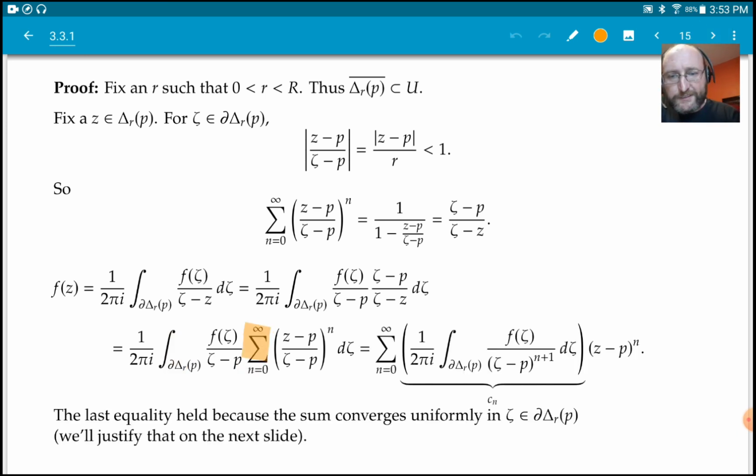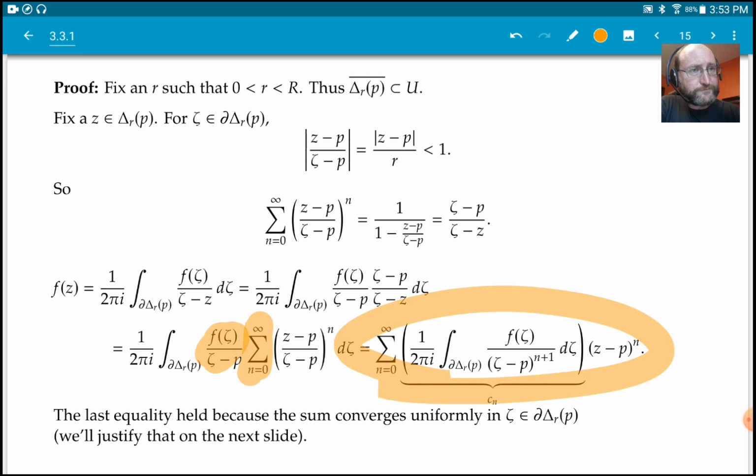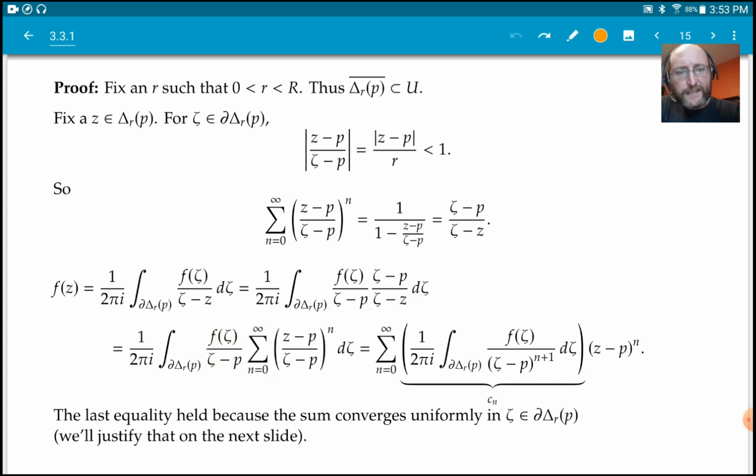Let's just suppose that we can, right? If we swap this, I could clearly put this guy inside here, but then the main thing is pulling this guy out. What we would get, after a little bit of algebra, is this expression over here. And what we have is this (z - p)^n. That's this guy over here.